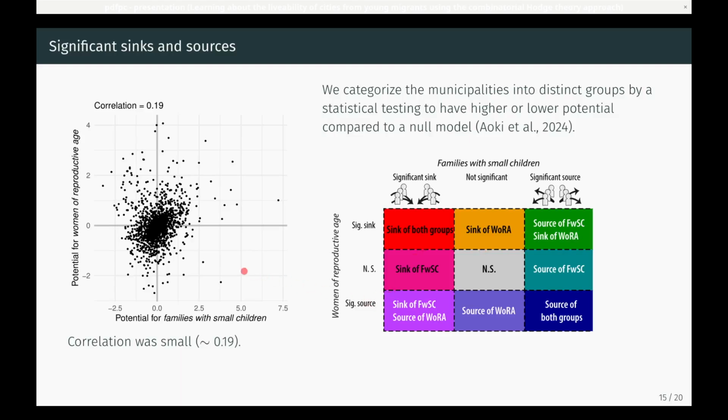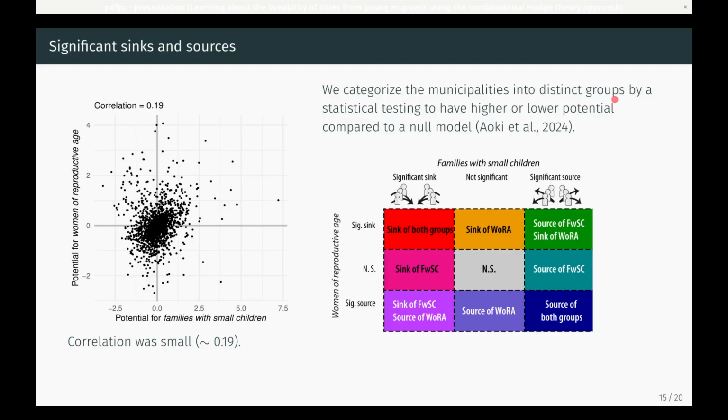The potentials between these groups were very weakly positively correlated, or almost uncorrelated. This indicates that these groups will have different preferences for livable cities. Then, we classify the municipalities by this scheme.